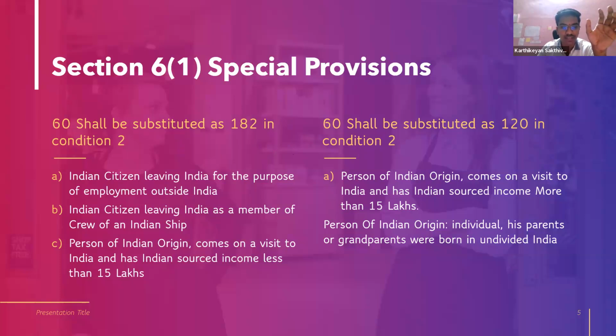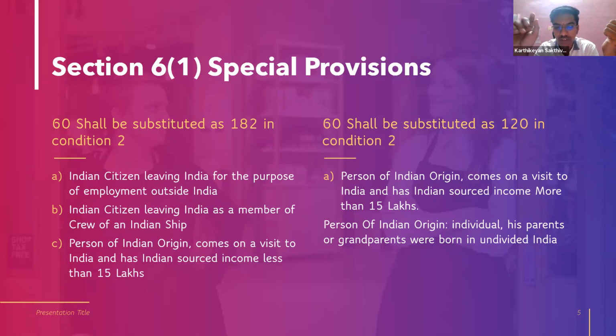So what this proviso says is, an Indian citizen who is leaving India for the purpose of employment outside India, an Indian citizen leaving as a member of a cruise ship, or a person of Indian origin who comes on a visit to India and has Indian sourced income less than 15 lakhs. For all these three categories, the 60 shall be substituted as 182 in condition number 2.